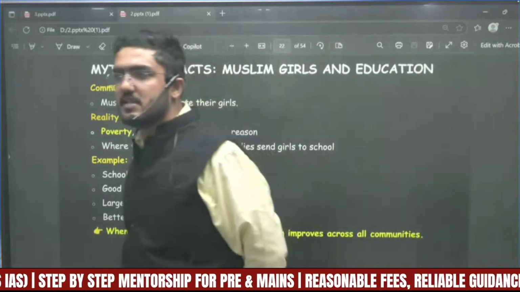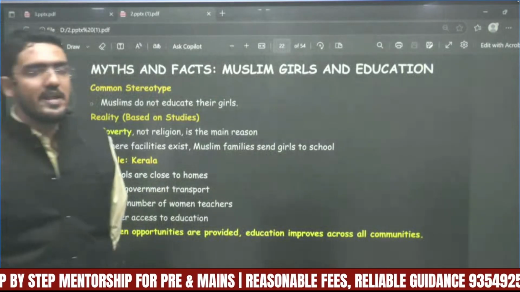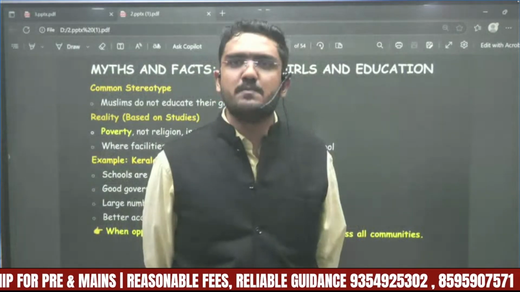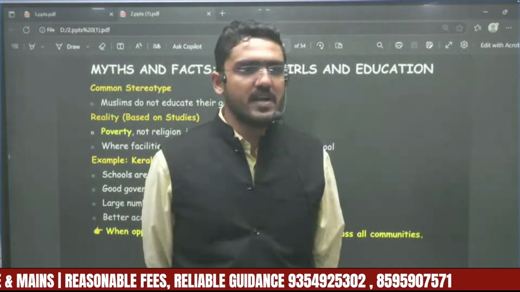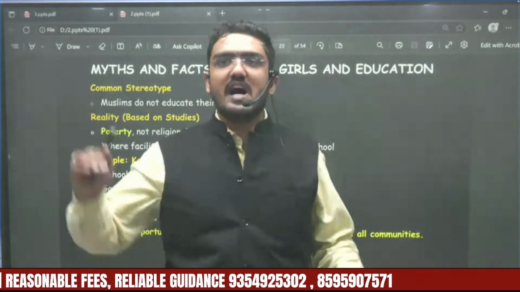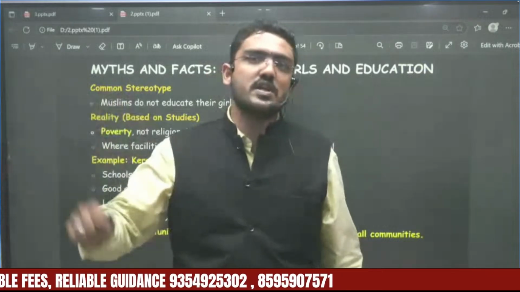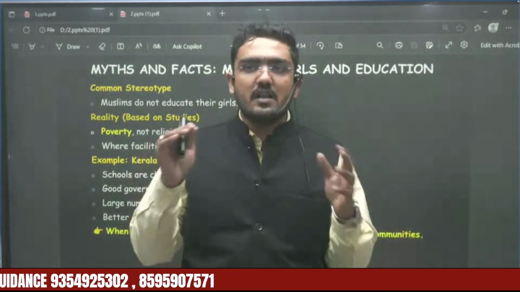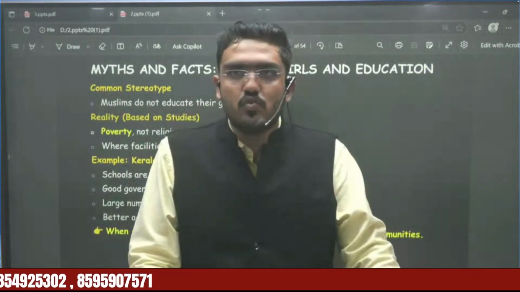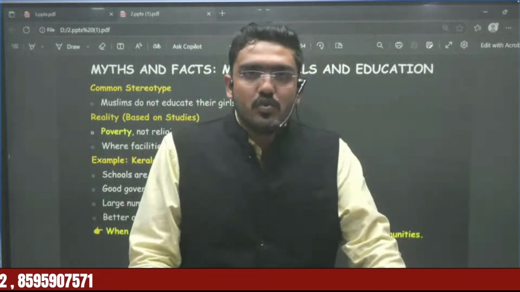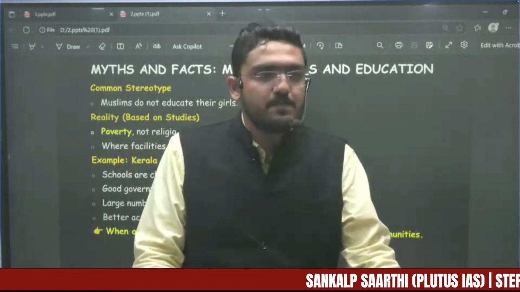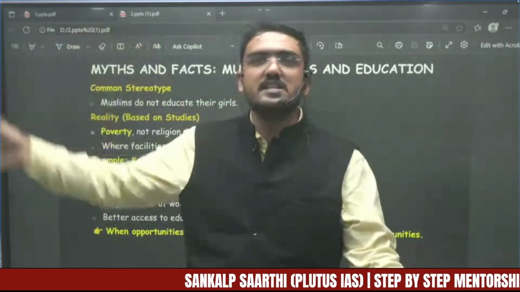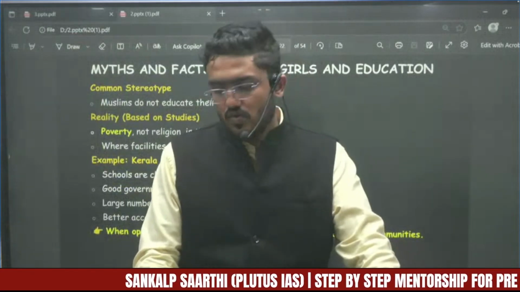An example is Kerala. The case studies of Kerala say that even Muslims and any other religious group always send their girls for education. Why do the Muslim people of Kerala not resist their girls from attending school? That is because schools are in proximity, very near to their homes. Government transportation is very good there. There are many female teachers in those schools, and they have better access to education. So it is the economic condition that stops them from going to school, not the religion. But what is in our mind is that religion stops them from going to school, and that is a very wrong thing.